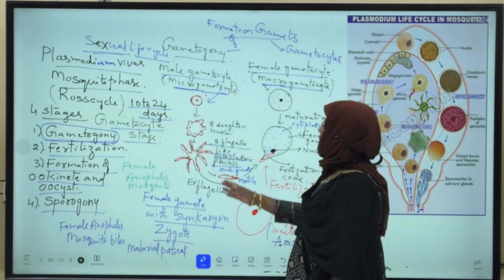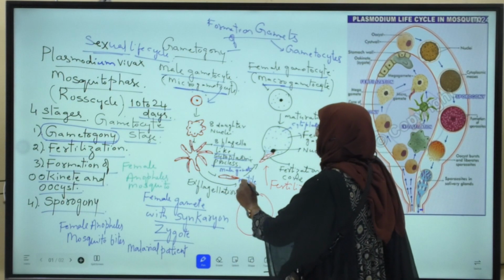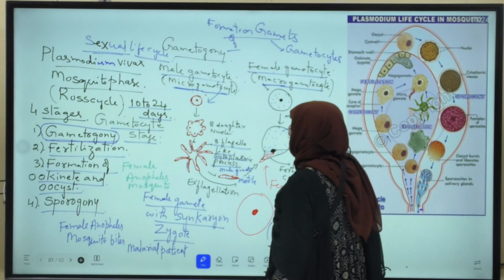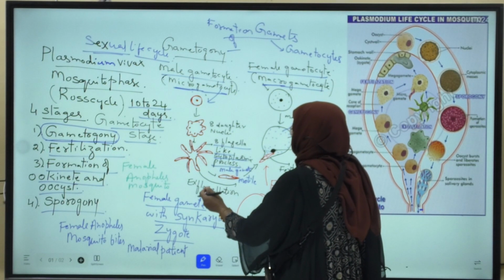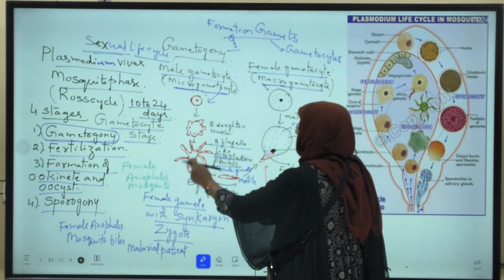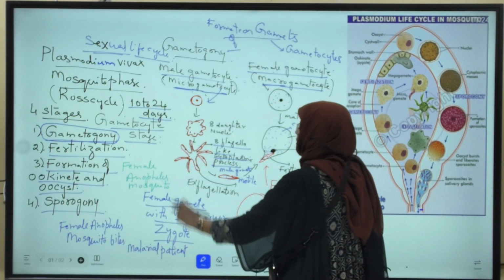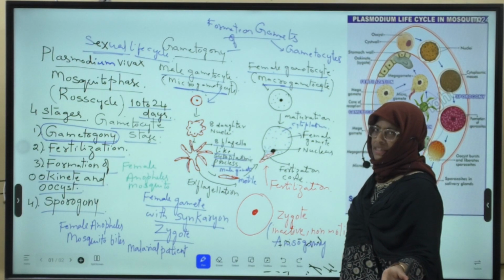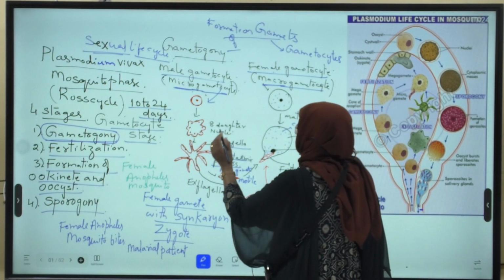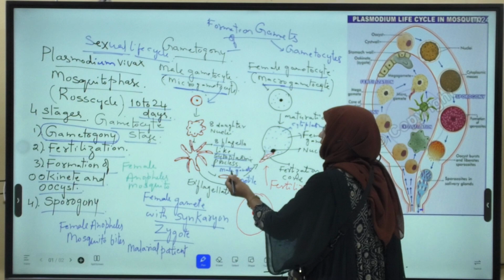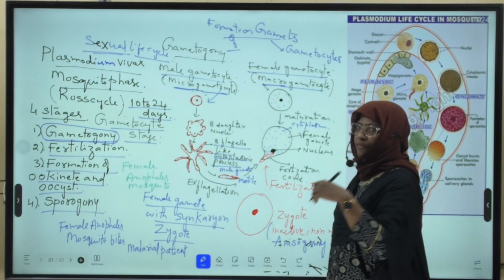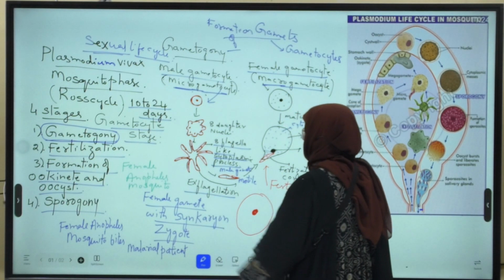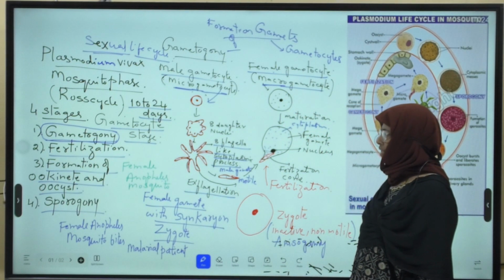So 8 male gametes are formed inside the male gametocyte. Then the male gametes separate from the male gametocyte. This process of separation is called exflagellation.